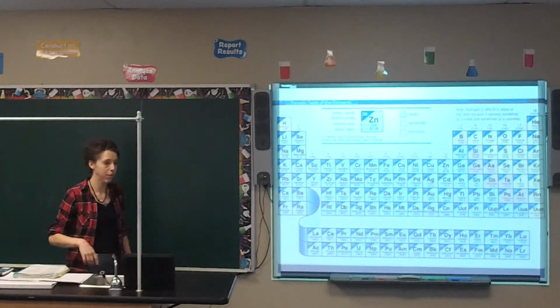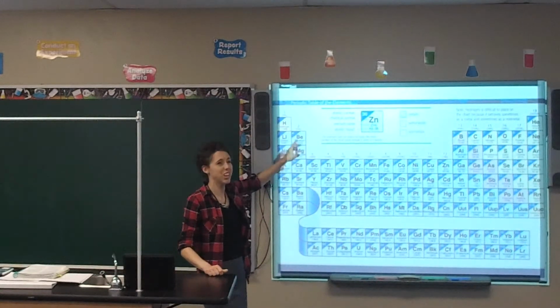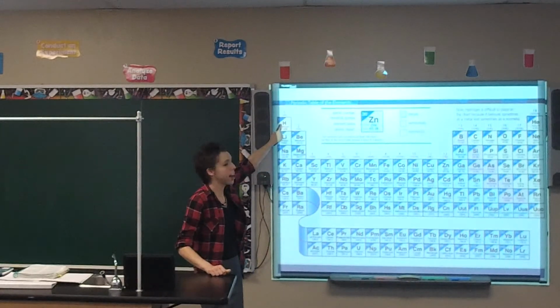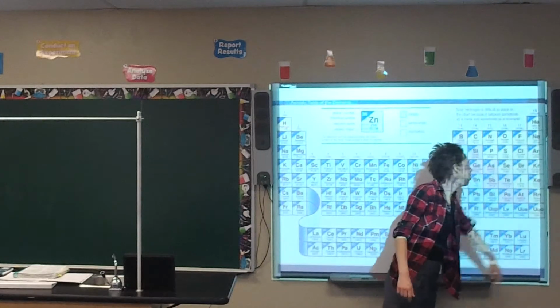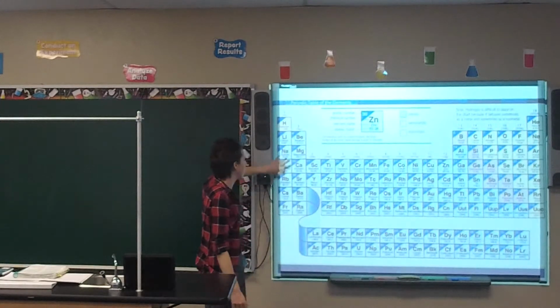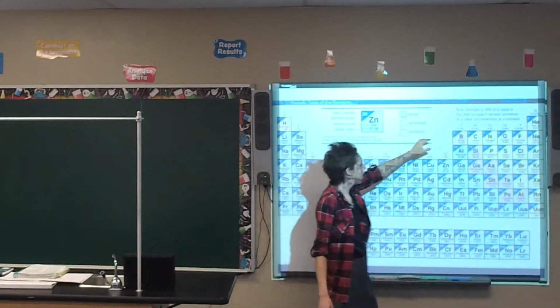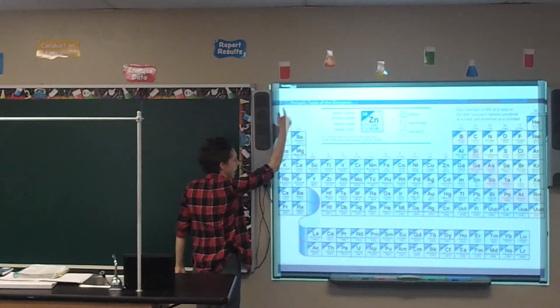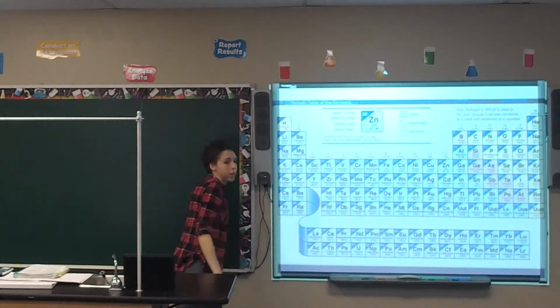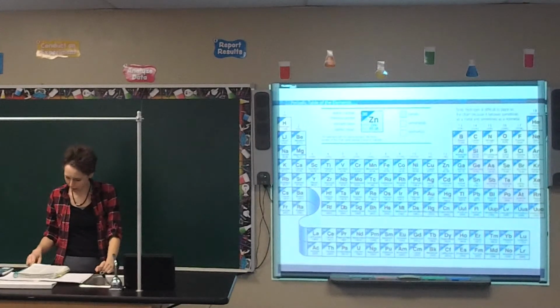Now you'll notice that they increase by atomic number. I've already pointed this out previously, but if you look on page 131 of your book, if it's not showing up well on your screen, hydrogen has an atomic number of 1, and going across, helium has 2. Going back down into the next layer, lithium has 3, beryllium has 4, and going across, boron has 5. So it's going across and down on the periodic table, and whenever you put them in that order, it shows regular, repeating, or periodic properties.